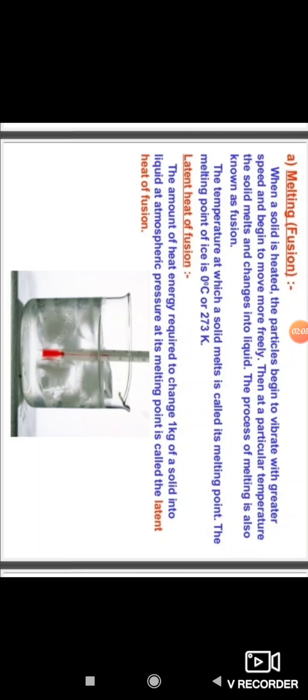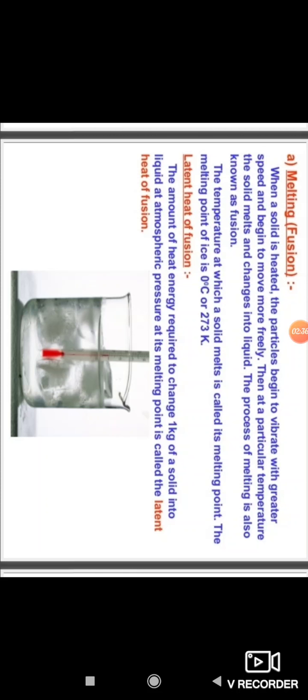The melting point of ice is 0 degrees Celsius or 273 Kelvin. When we see the melting point of ice in Celsius, it is 0 degrees Celsius. In Kelvin, it is 273 Kelvin.